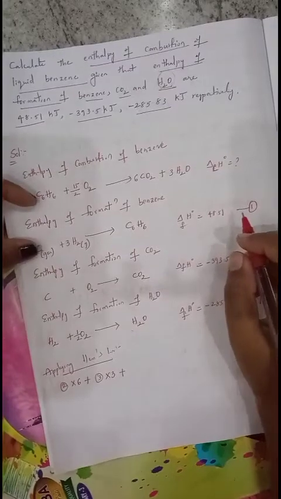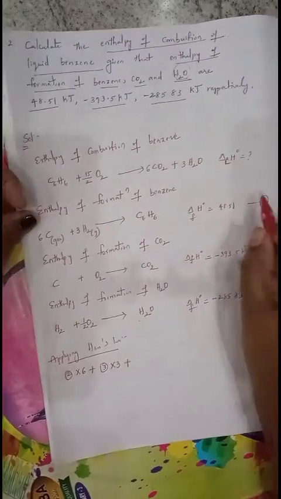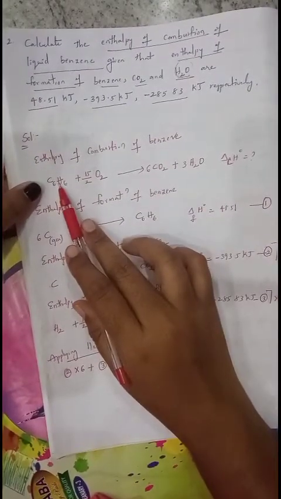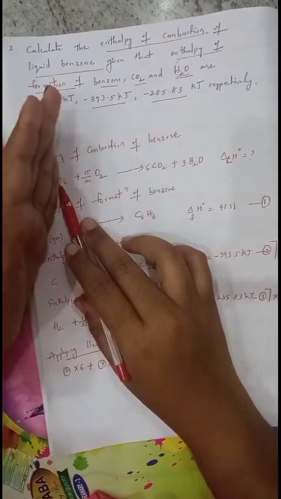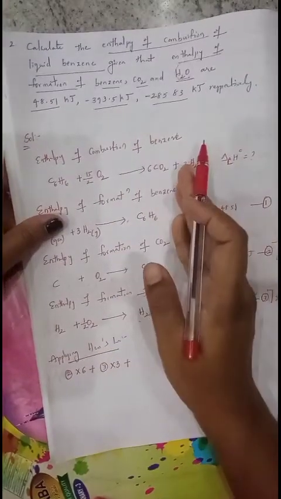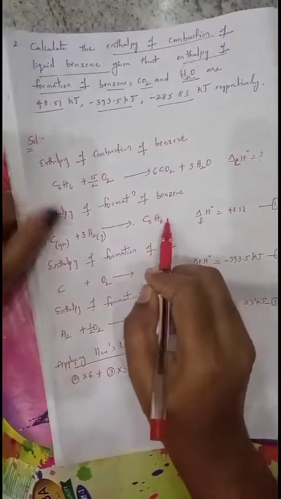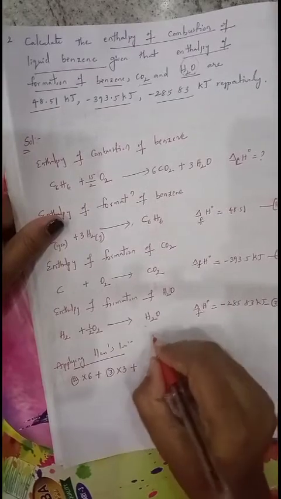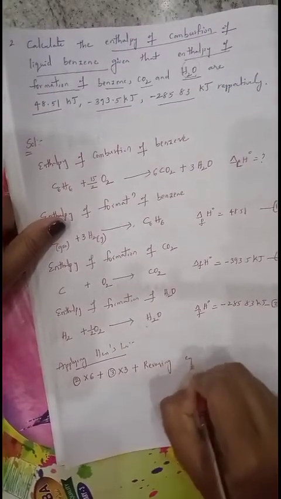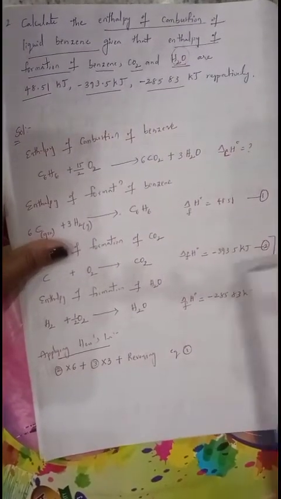There is some relation between the enthalpy of combustion of benzene and the enthalpy of formation of benzene. In the enthalpy of combustion, benzene is on the left side in the reactant place, whereas in formation it is present on the right side in the product. So it is just a reverse equation. Now reversing equation 1, write this down and find out the answer.